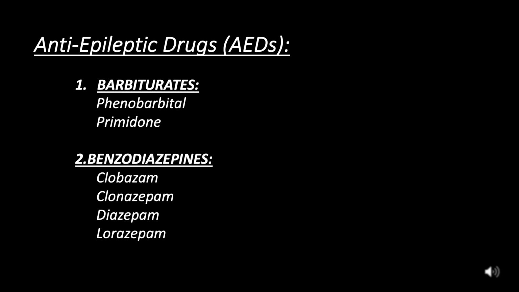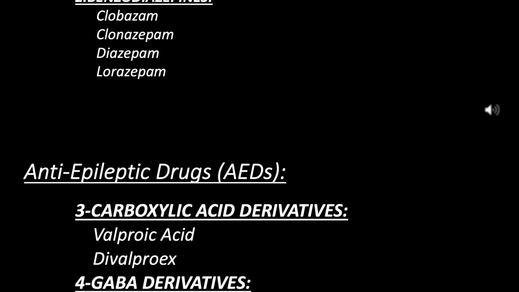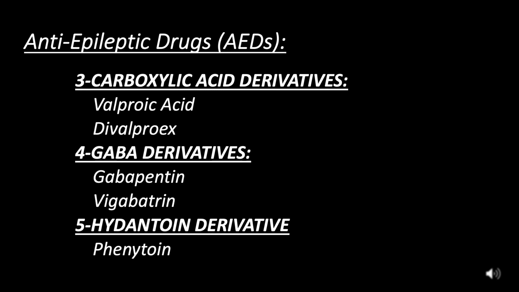Anti-epileptic drugs, AEDs. 1. Barbiturates: phenobarbital, primidone. 2. Benzodiazepines: clobazam, clonazepam, diazepam, lorazepam. 3. Carboxylic acid derivatives: valproic acid, divalproex. 4. GABA derivatives: gabapentin, vigabatrin. 5.